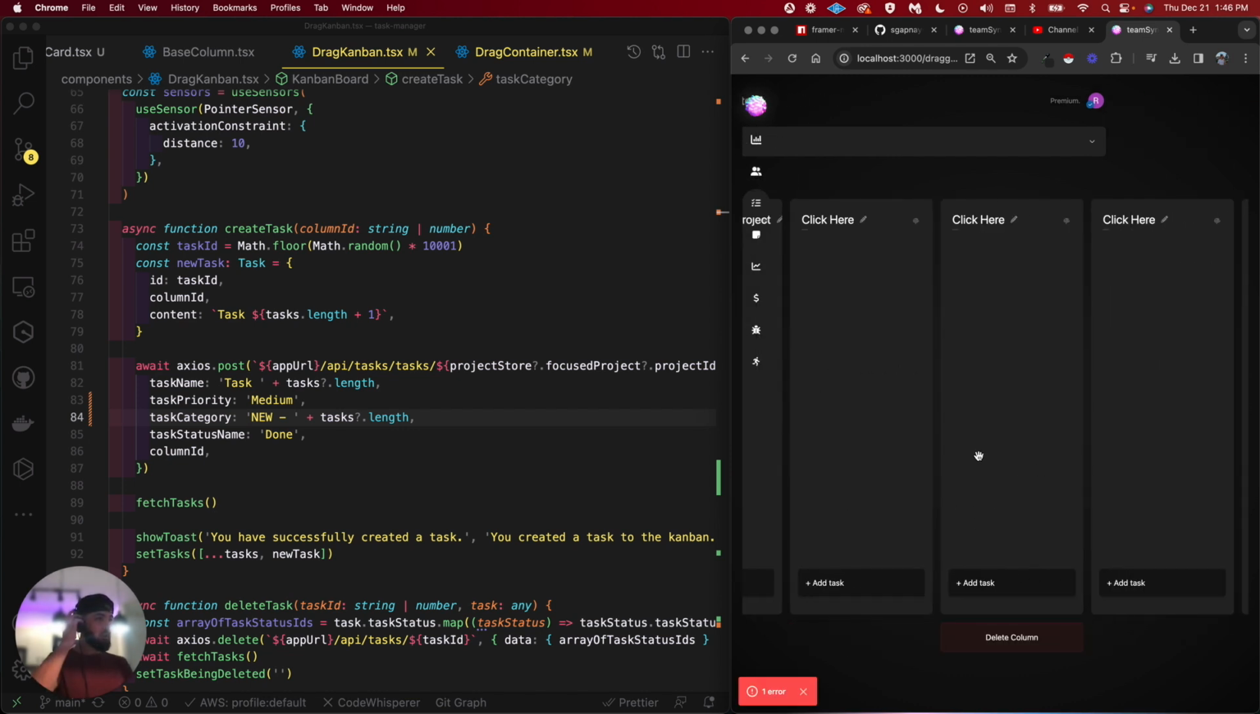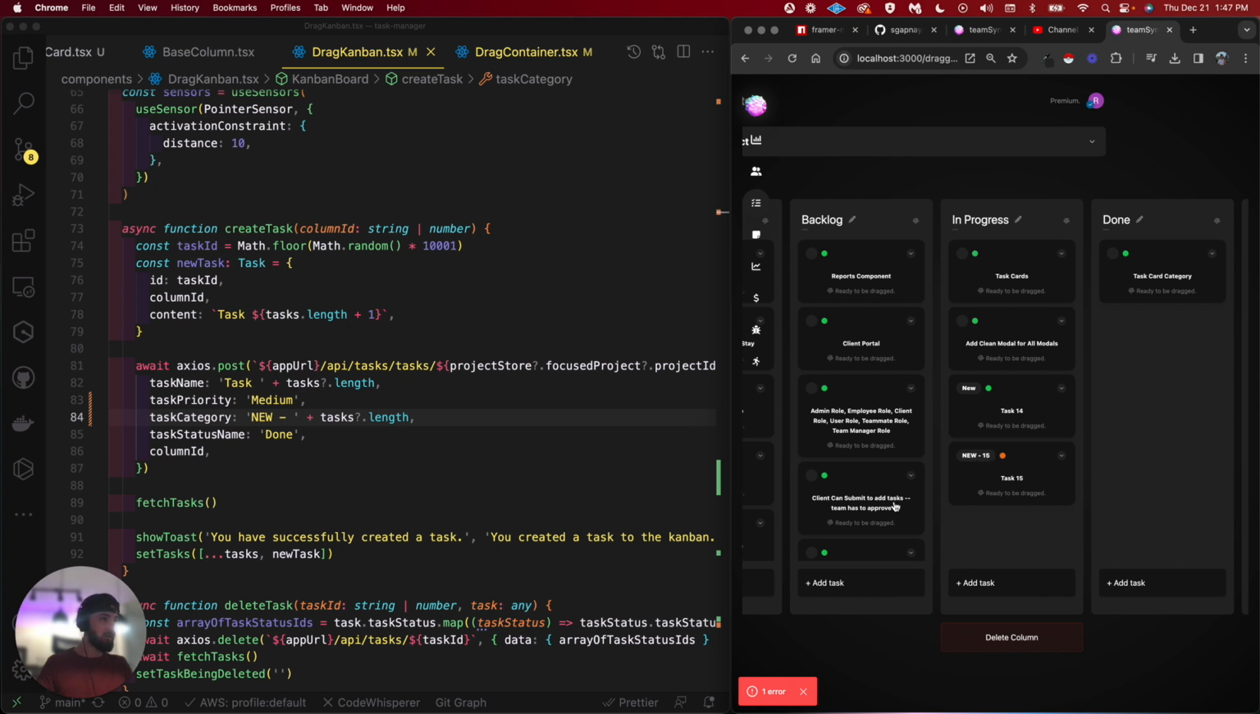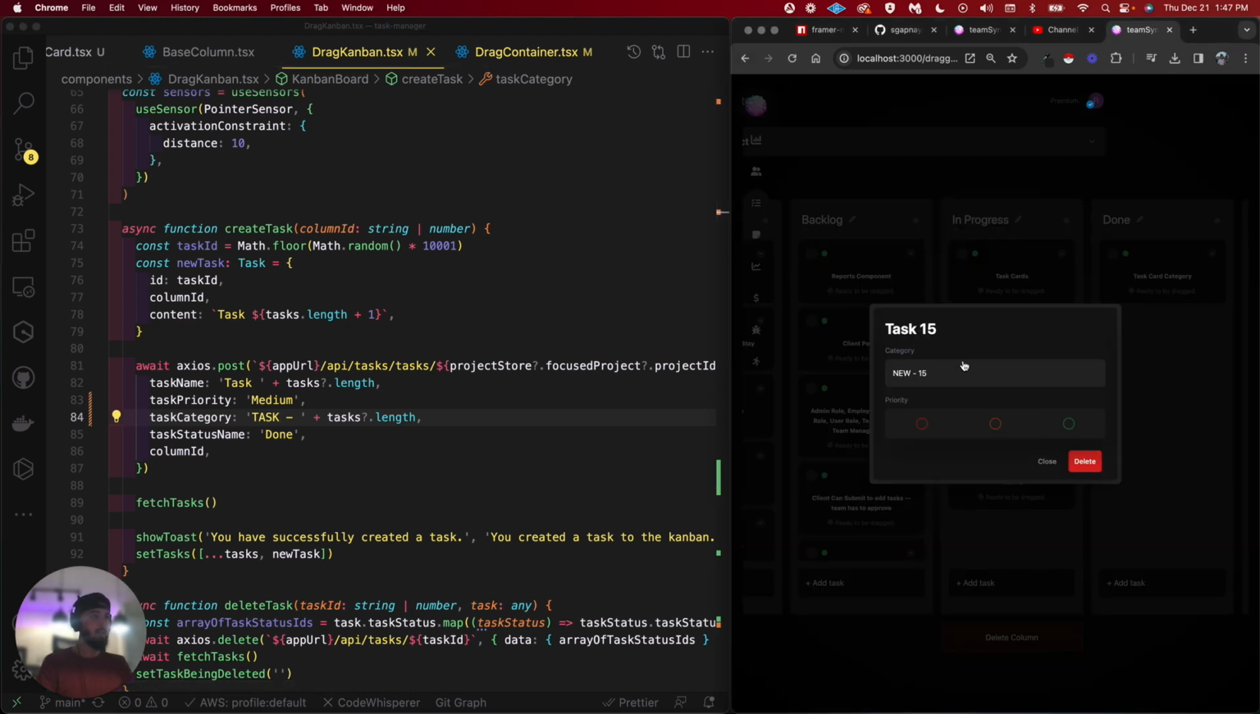So I just want that little task category to be a part of it, and then we can update that obviously down the road. So boom, new -15. That's perfect. Just every task will default to some sort of default thing, and then obviously when you click it, you can then update the task to the category you want it to be.